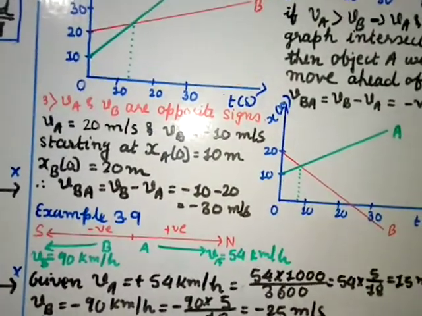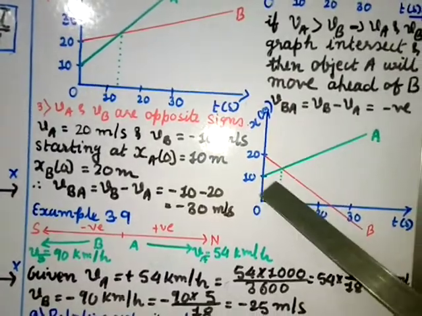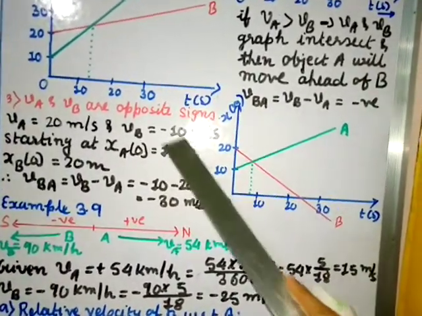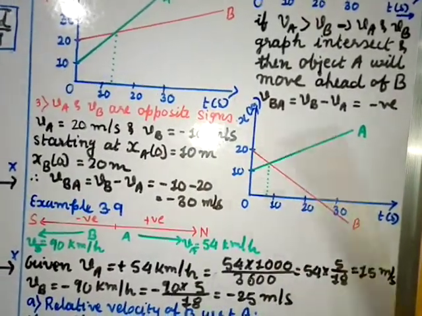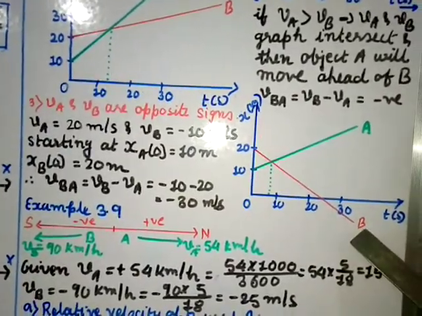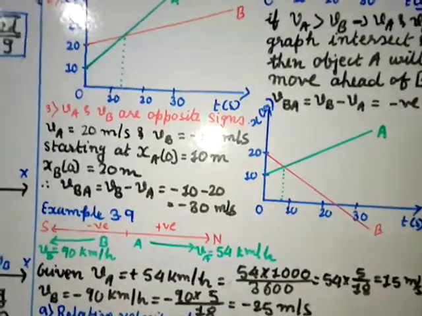Now suppose these are two cars, and if two cars are moving, the person who is in car A will feel that the velocity of car B, which is 10, will not be 10, but he will feel that it is 30 meter per second. It is very fast. Same way, the person who is sitting in car B also will feel that A is moving with the speed 30 meter per second.